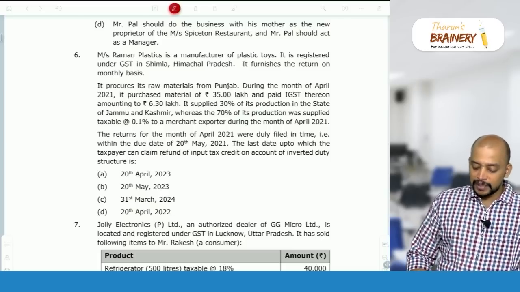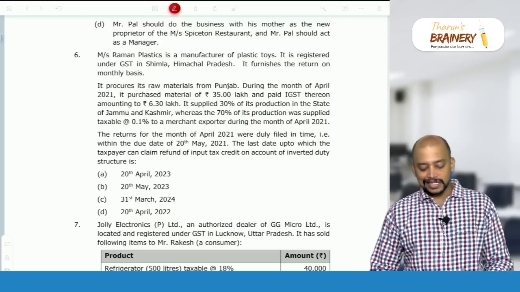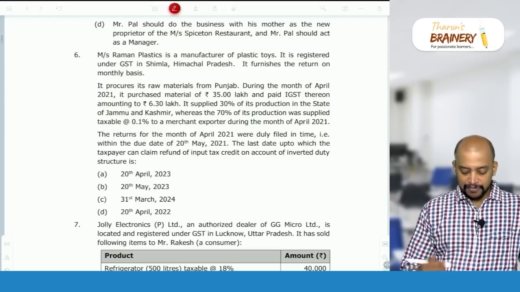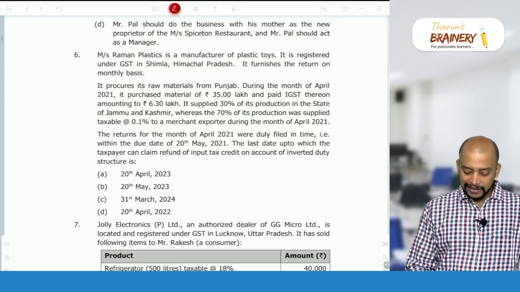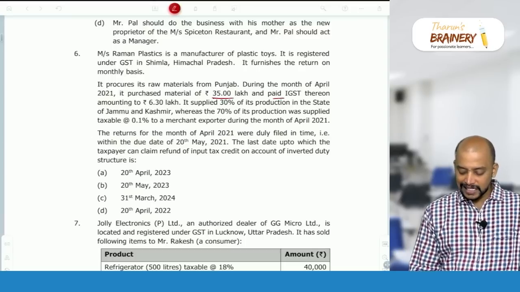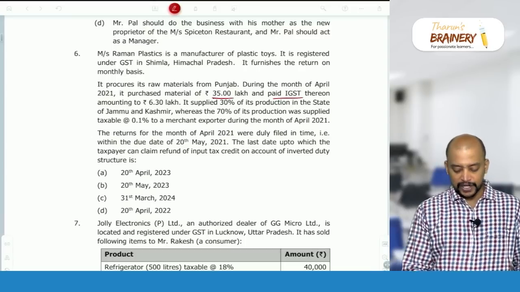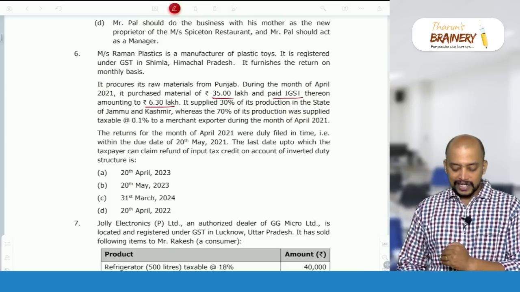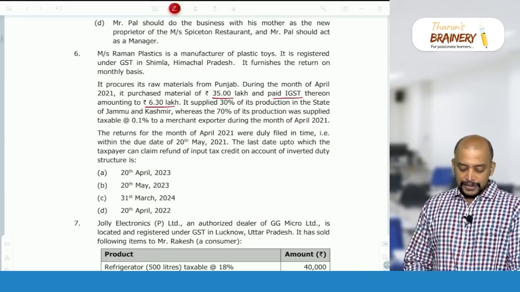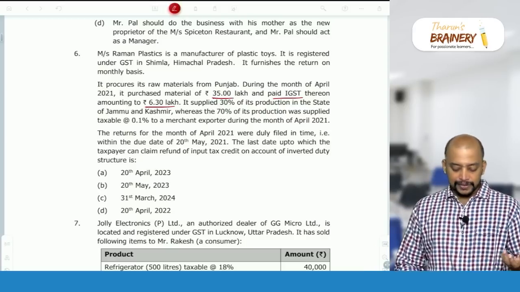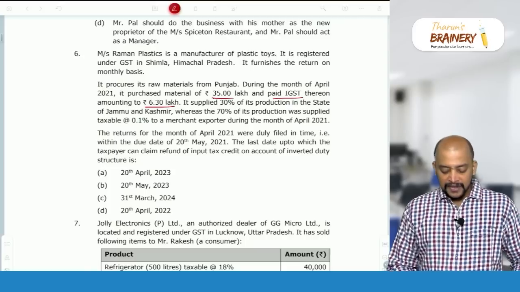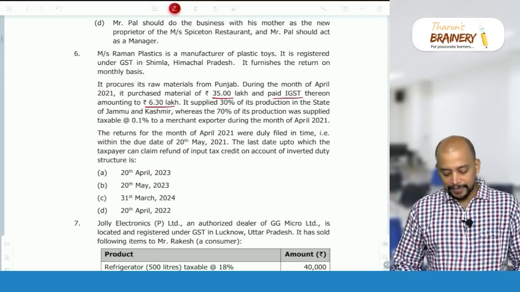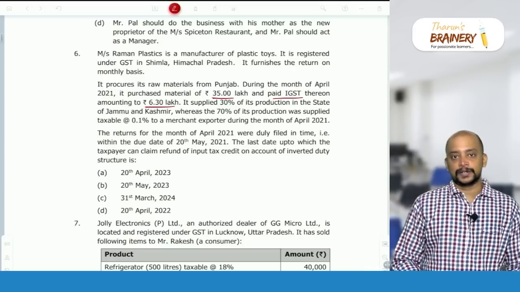So therefore, Raman Plastics is a manufacturer registered in Himachal Pradesh. They are procuring material from Punjab, so another state. During the month, it purchased material of 35 lakhs and IGST was paid amounting to 6.3 lakhs. It supplied 30% of its production in the state of Jammu and Kashmir. So therefore, they can take ITC, no restriction. Whereas 70% of the production was supplied, taxable at 1%, to a merchant exporter.